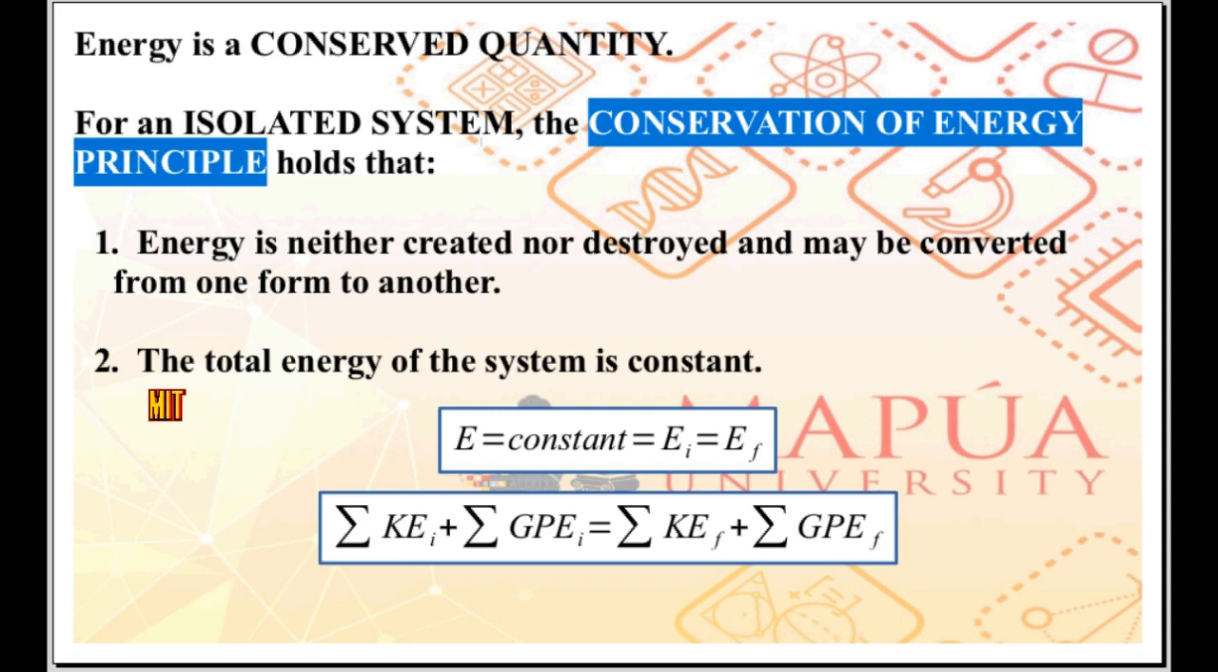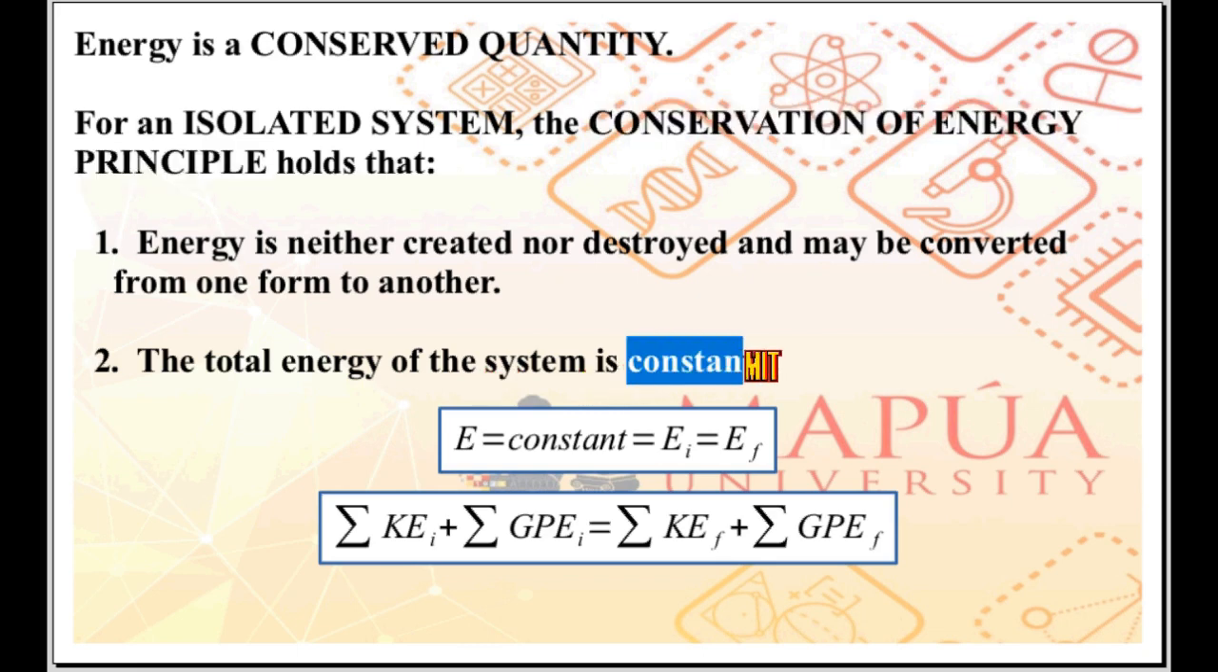Number 2, the total energy of the system is constant. Since the system is isolated, there is no change in the total energy of the system. E is equal to constant. Total energy E is equal to constant. It doesn't matter whether you are looking at the initial case or the final case, the total energy is the same. So, E is equal to constant is equal to E initial is equal to E final.